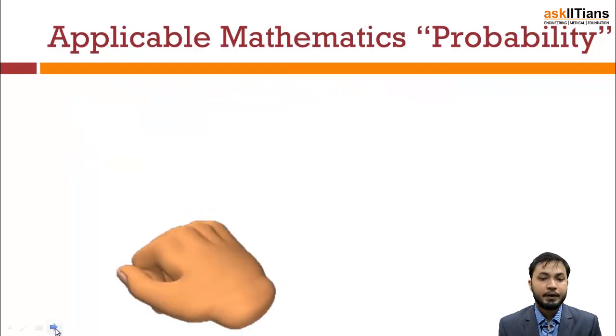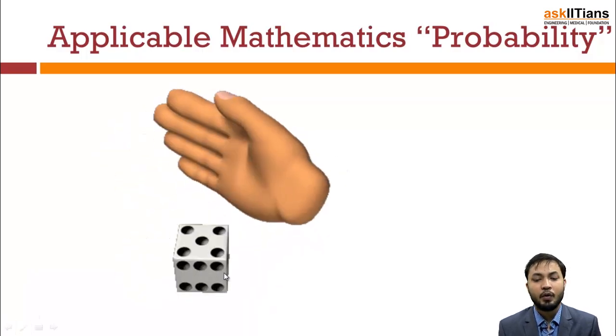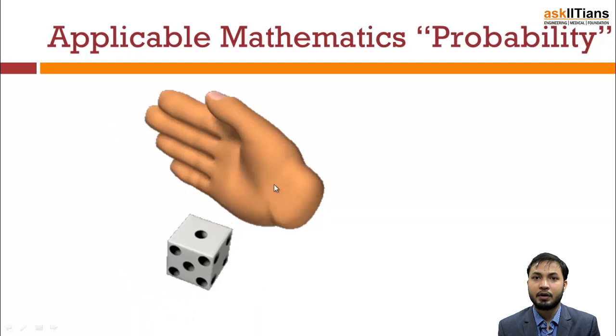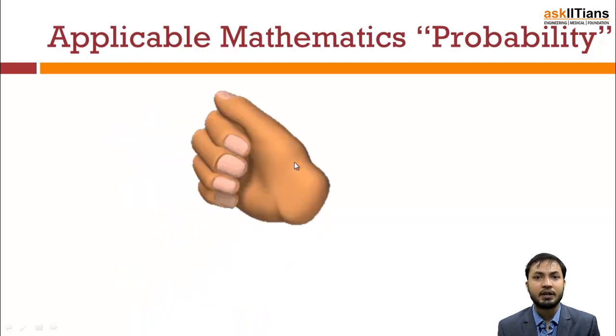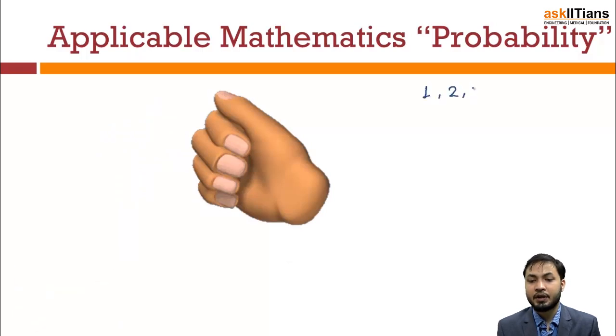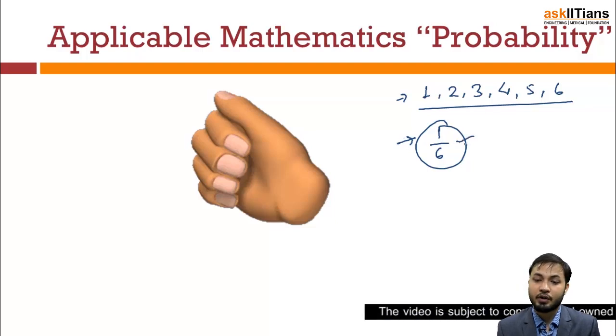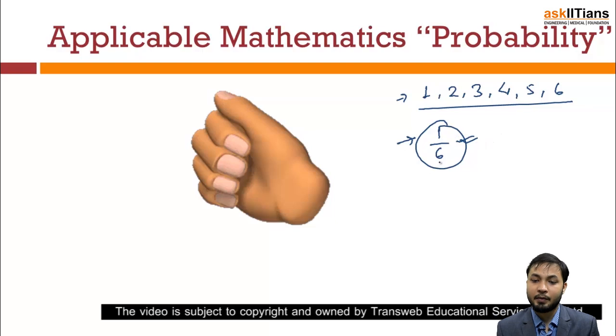Now, let's look into the first case that I had discussed. This is rolling of a die. Let's say when a die is rolled like this, you see 5 is coming. But it may so happen that in a different case, a different number is coming. So the probability of any such number coming out would be, let's say there are 6 numbers, right? So the probability of any of these numbers coming is 1 by 6. Why? There are 6 possible cases that can happen, but out of which always 1 will occur. So that is what is called calculating the probability in this term.